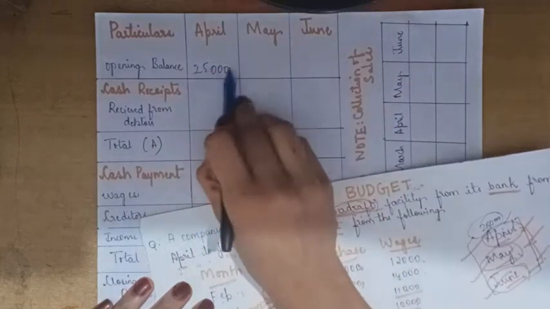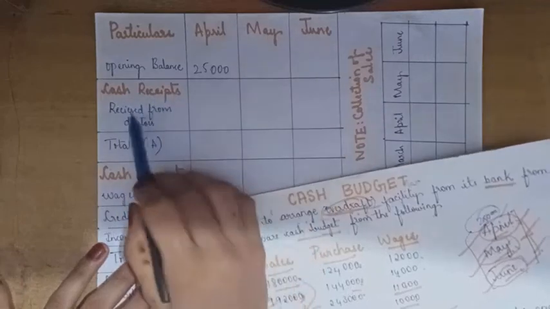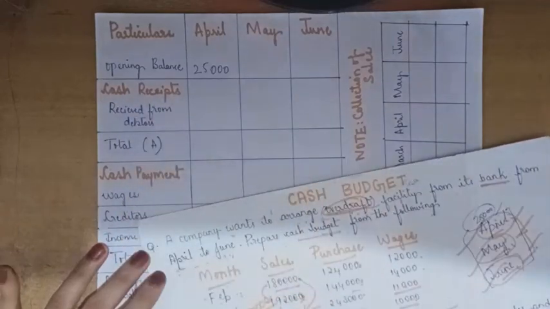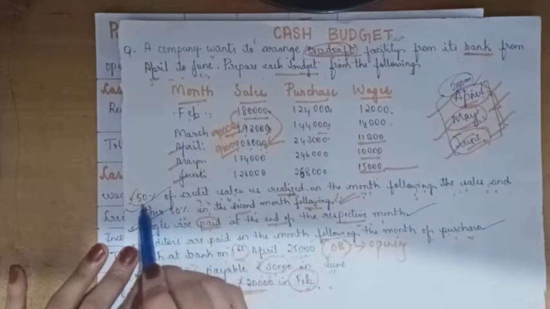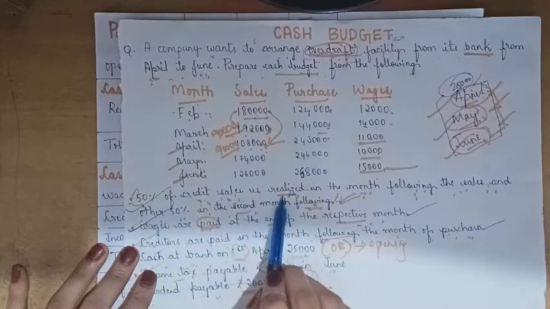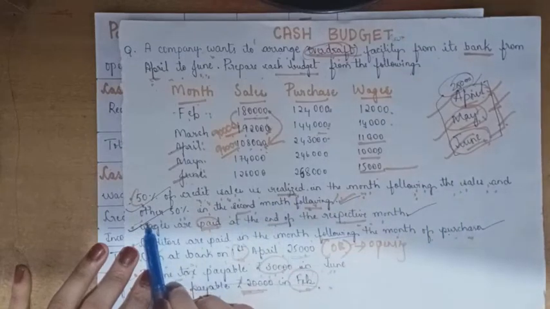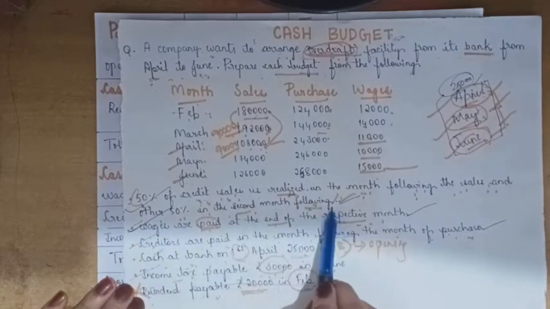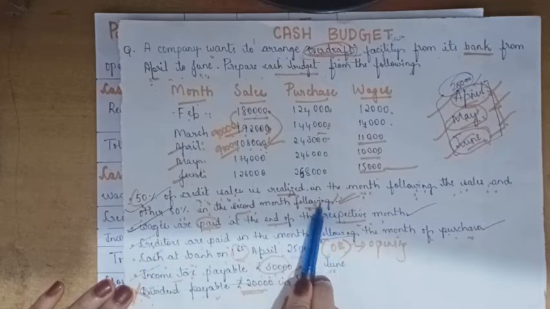This is the information we have written here. Next, cash receipts received from debtors. We have to calculate this, because here 50% of the credit sales is realized in the month following the sales and other 50% in the second month following. So we have to calculate the collection of sales here.